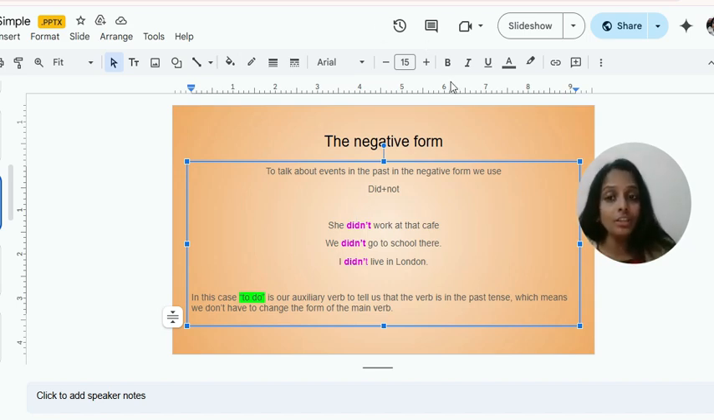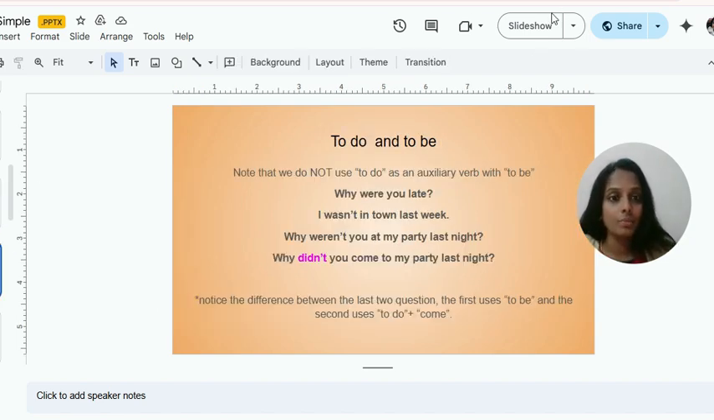Okay, but here there is an exception. We do not use did as an auxiliary verb to be. For example, when I'm saying she was late as a positive sentence, and in negative, usually say it as she wasn't late. So here we use to be and to do differently depending on what we are talking about. Let's look at more examples to understand this clearly.